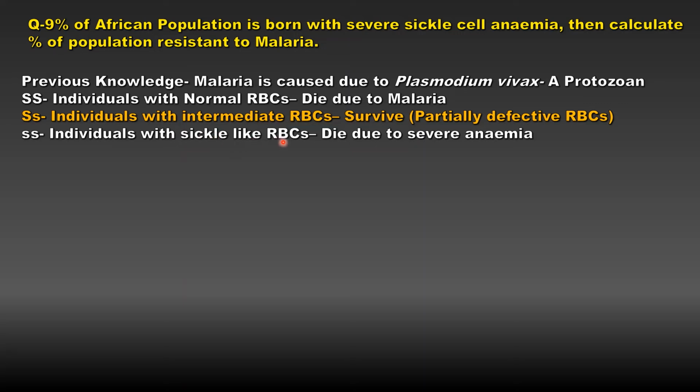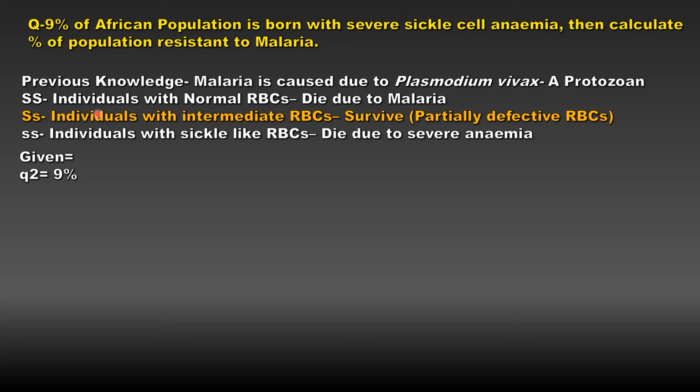Therefore, such individuals will die due to severe anemia. It is heterozygous individuals, that is capital S, small s, who will survive because of partially defective RBCs. In this case, Plasmodium will not be able to complete its life cycle, so they will not suffer with malaria. So in this case, we have to calculate the heterozygous population.